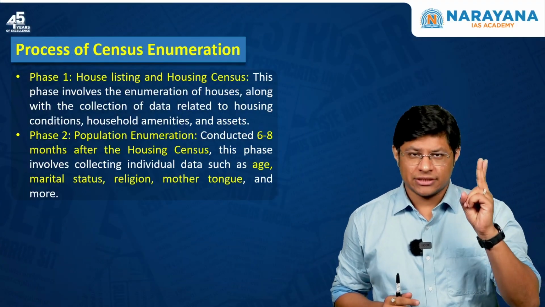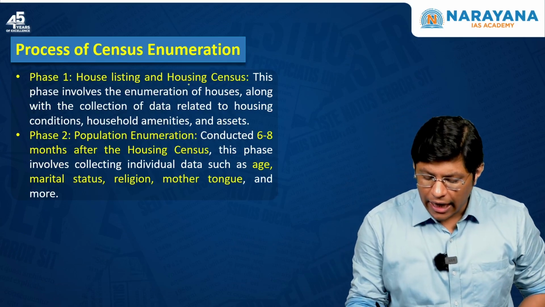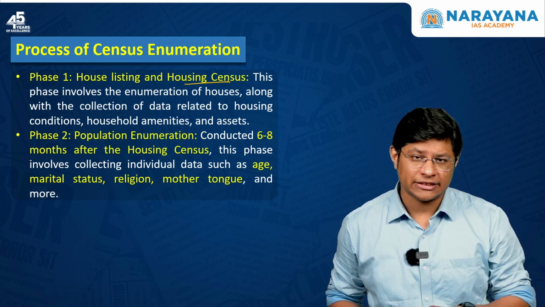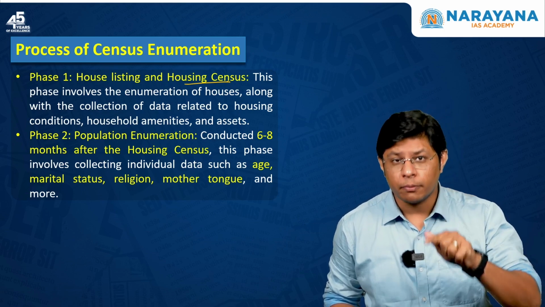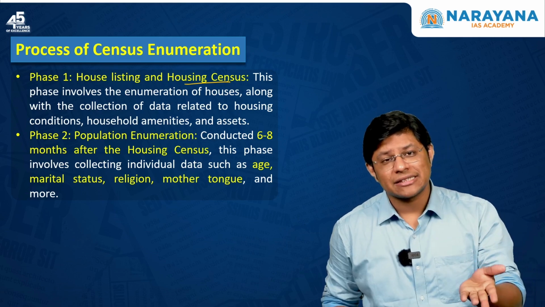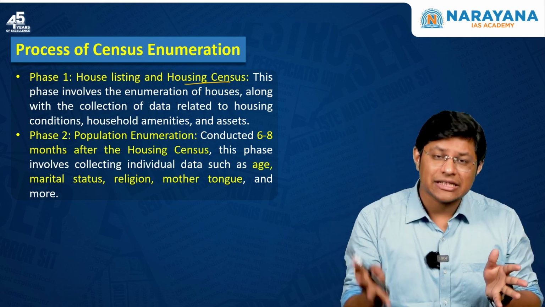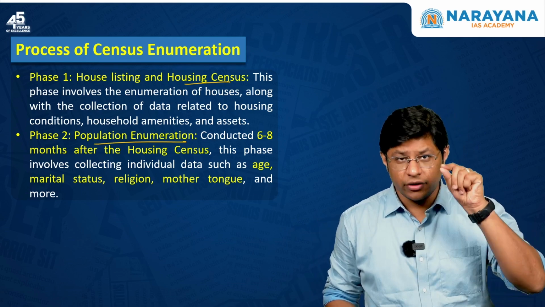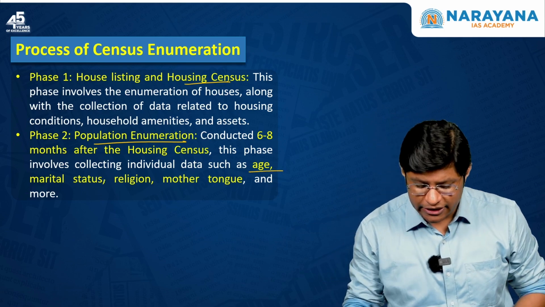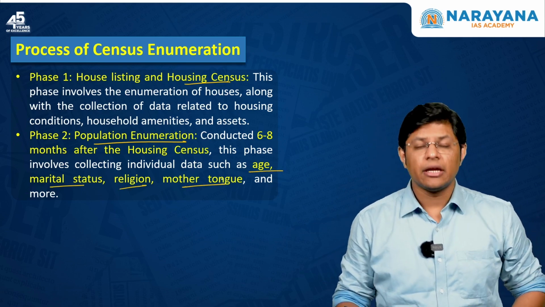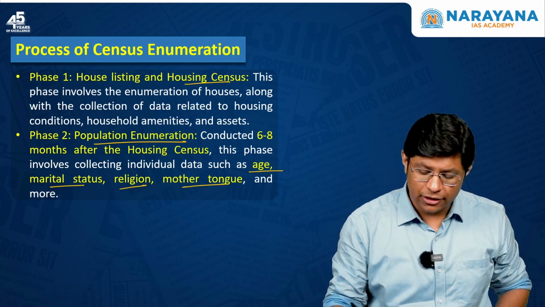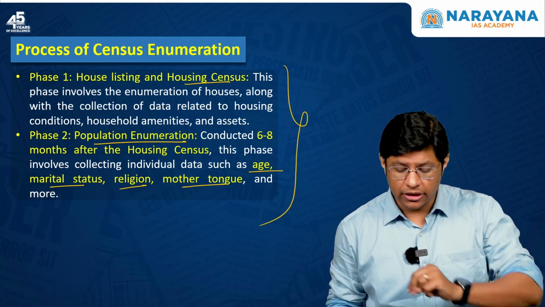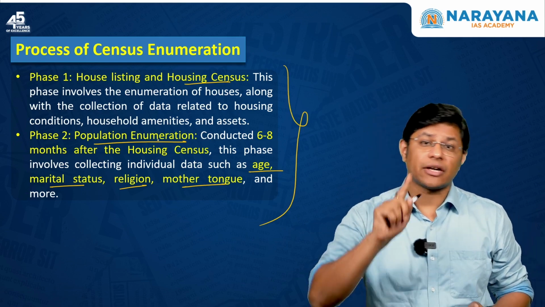Now, there are two phases of undertaking census. The first one is housing census. Here, the information and details of different houses is collected. For example, if the house is temporary or permanent, the amenities in the house, the assets. Then after the housing census is completed, after 6 to 8 months, the population is counted. During the second phase, information such as age, marital status, religion, mother tongue and other information is collected. These are the two processes, very, very important. First is the housing enumeration. The second one is the population enumeration. This is undertaken after 6 to 8 months after the housing census.